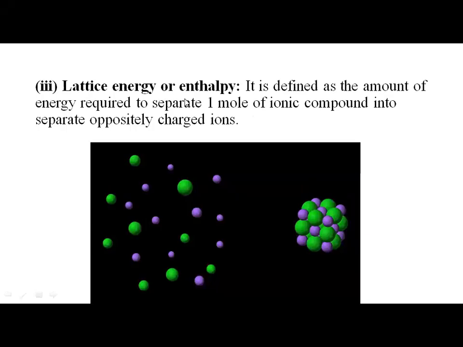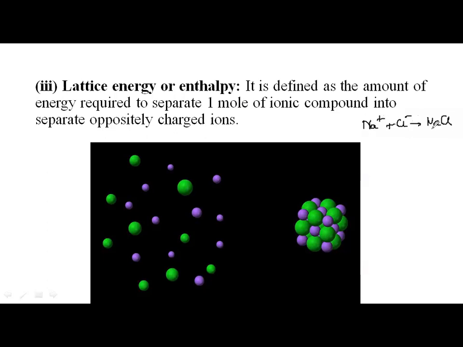Okay. The third concept is lattice energy or lattice enthalpy. Now, what is lattice energy? It is defined as the amount of energy required to separate 1 mole of an ionic compound into separate oppositely charged ions. Suppose Na+ combines with Cl- and forms NaCl.